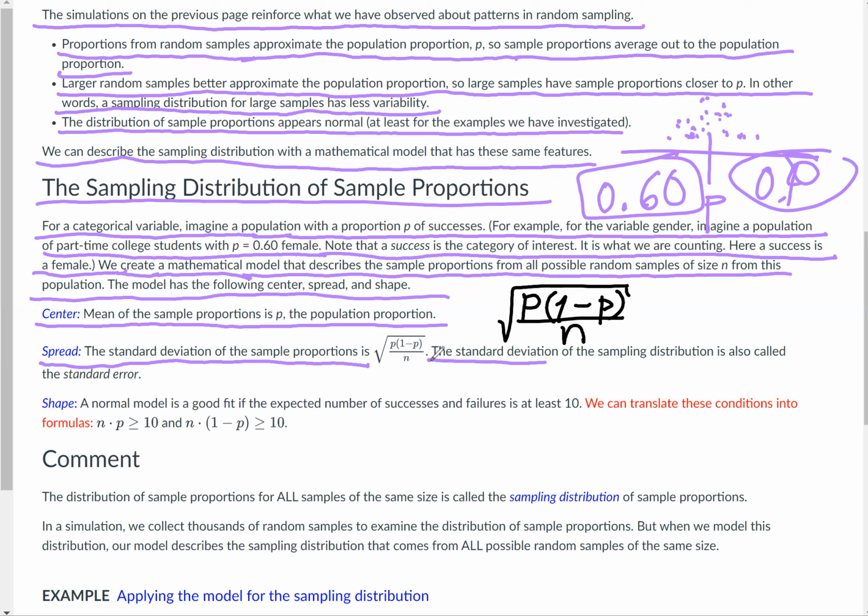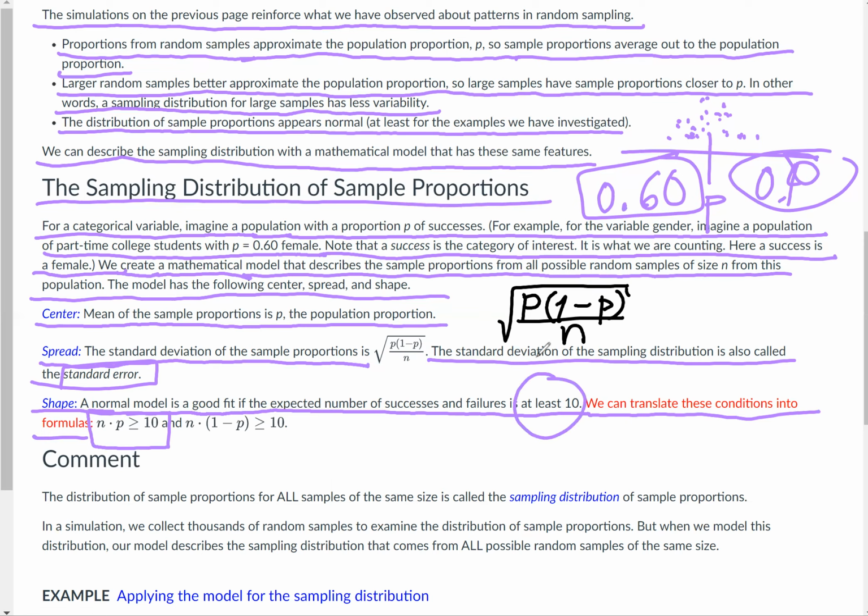The standard deviation of the sampling distribution is also called the standard error. The shape: a normal model is a good fit if the expected number of successes and failures is at least 10. We can translate these conditions into formulas. So n multiplied by p is greater than or equal to 10. When they say at least, they mean greater than or equal to. And n times 1 minus p is also greater than or equal to 10.